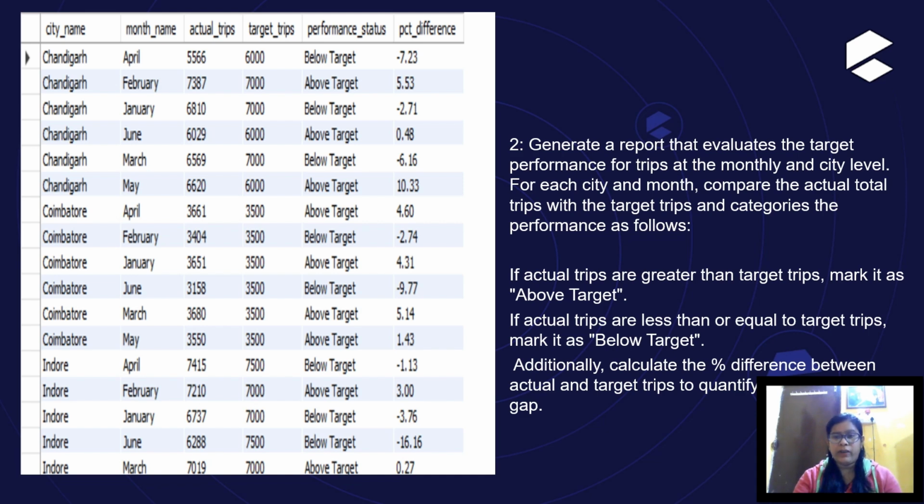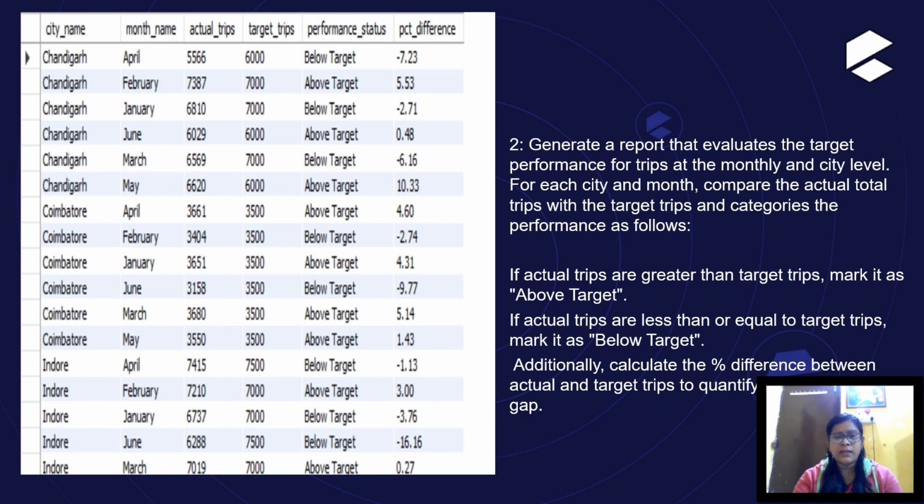Generate a report that evaluates the target performance for trips at the monthly and city level for each city and month. Compare the actual total trips with the target trips and categorize the performance as follows. If actual trips are greater than the target trips, mark it as above target. If actual trips are less than or equal to the target trips, mark it as below target. Additionally, calculate the percentage difference between the actual trips and target trips and find the gap.